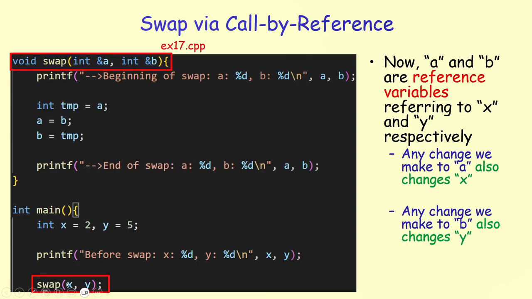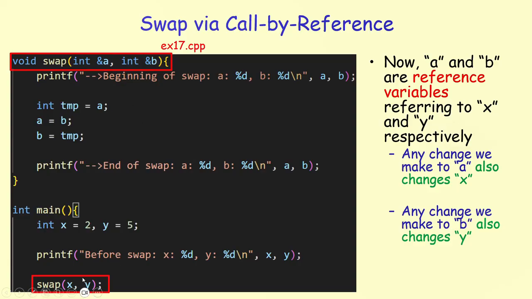So from the calling context, from main, we're making a call to swap, passing x and y. Because these are reference variables now, a actually refers to the same box that x is referring to. So this is called by reference. We are not calling by value. We're initializing a to refer to the same box that x is referring to. Similarly, we are making b refer to the same box that y is referring to.